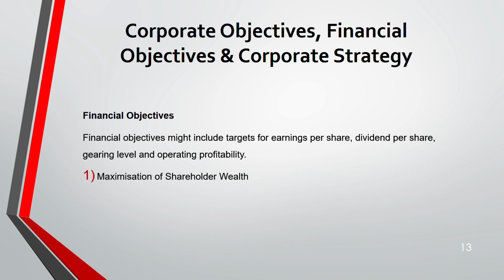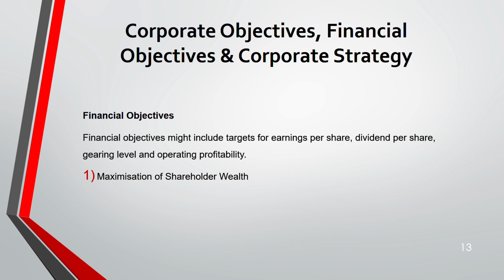There are three main objectives. First, maximization of shareholder wealth. This is the foundation of our financial management also. Our financial management decisions are based on this prime objective, that is maximization of shareholders wealth. Anything that maximizes shareholders wealth, why? Because it is believed that anything that maximizes shareholders wealth brings you cash. We are not so much worried about profit, it's cash, because every business thrives on cash only. At the end of the day, we need cash. Profit is an accounting figure, you can manipulate it, but cash is what we need, cash coming in.